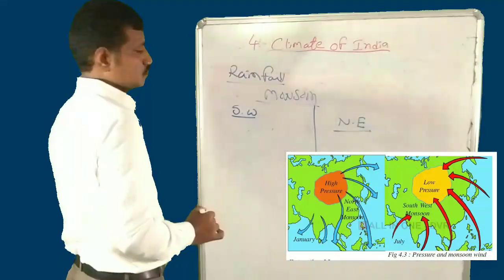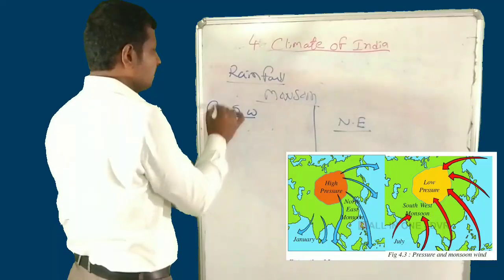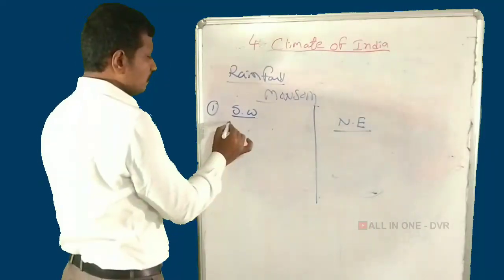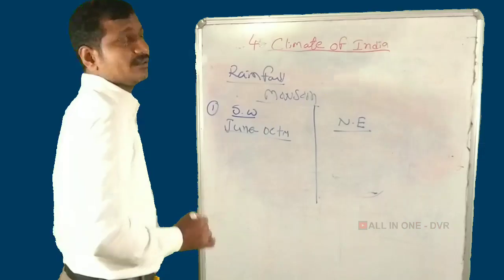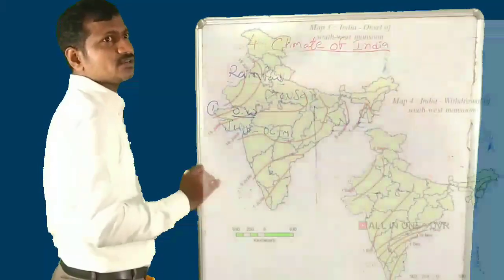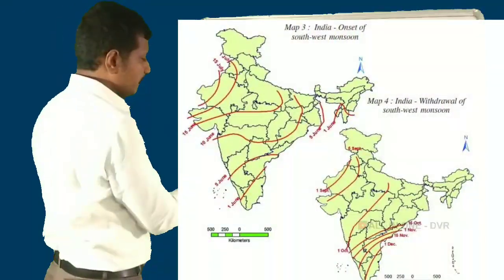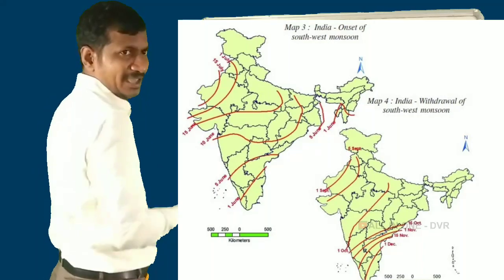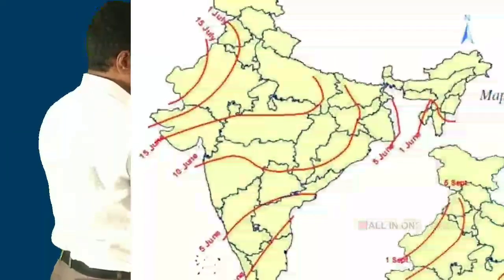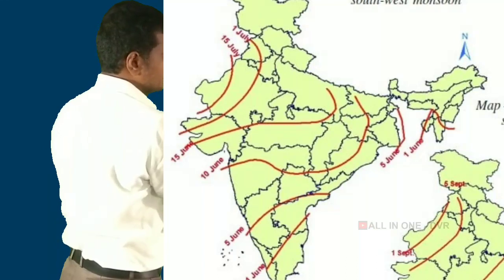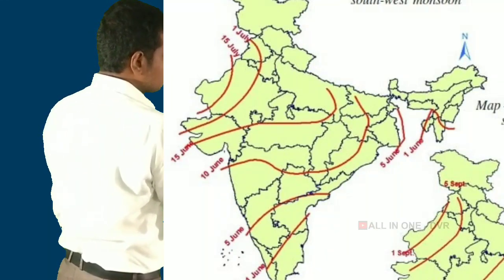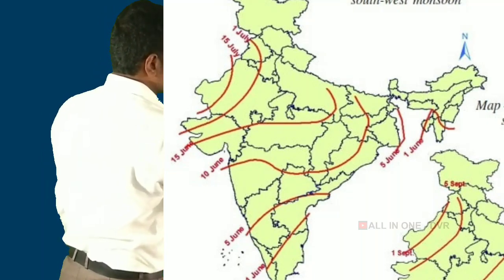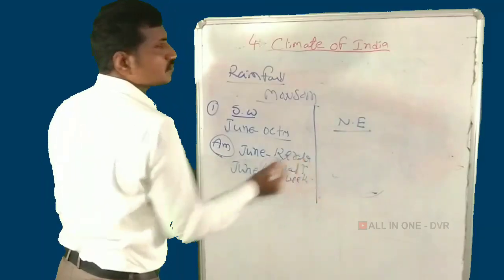First of all, I am telling about the southwest monsoon. The southwest monsoon blows from June to mid October. It reaches the Andaman Islands first, in the last week of May, and reaches Kerala in the first week of June, and spreads by the last week of June.